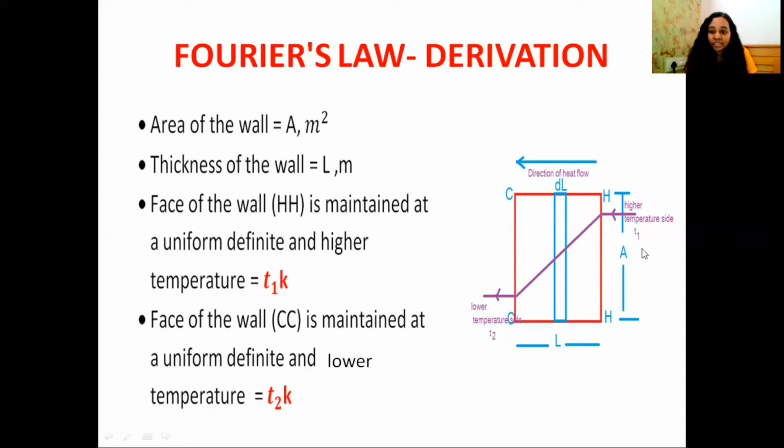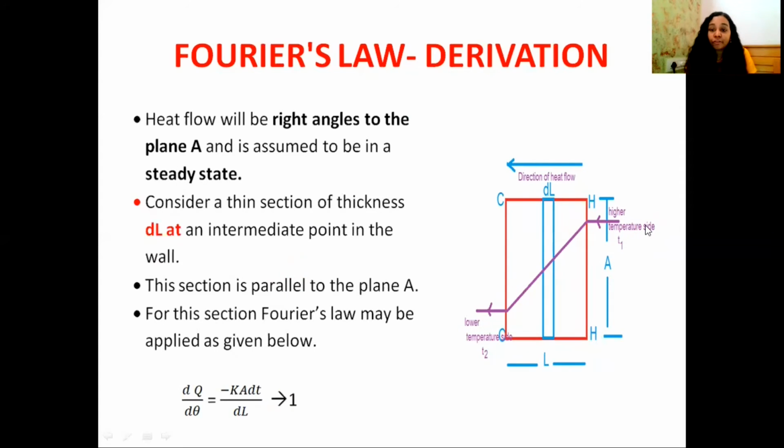The face of the wall HH is maintained at a uniform and definite temperature, and here the temperature is higher as compared to the other wall. The next face of the wall is CC, and in this region the temperature is lower as compared to this region. This region also has a uniform definite temperature, but as compared to the other region, here the temperature is lower. That is represented by the letter T2. Here the heat flow will be at right angles to the plane A, and this heat flow is assumed to be in a steady state.